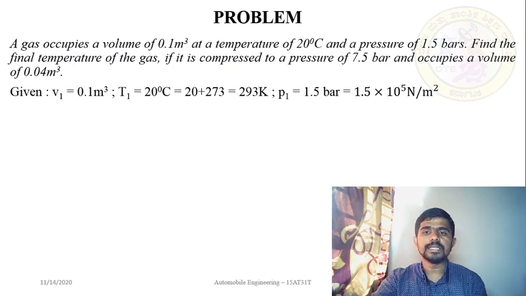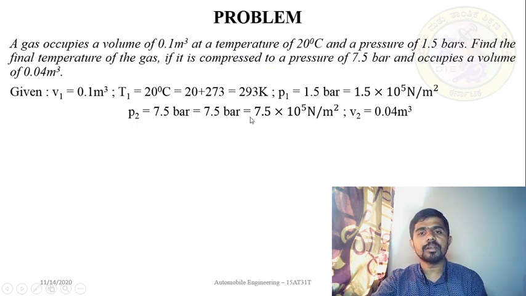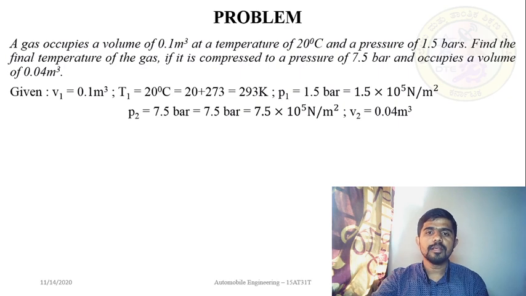Don't forget this. So now P2 is equal to 7.5 bar. You can convert from bar to Newton per meter square. How? Multiply with 10 to the power of 5, and V2 is equal to 0.04 meter cube. Is it okay? Now what you should calculate? What you should find out? What are the required data? T2 is equal to how much?